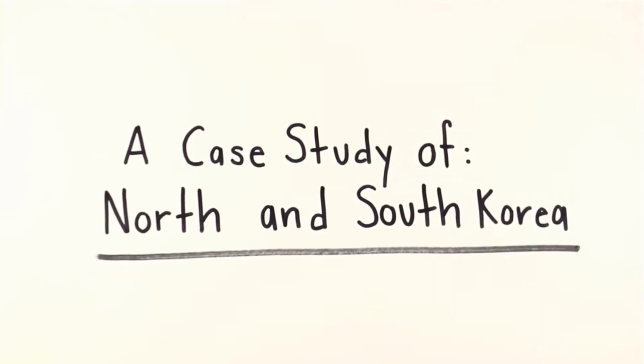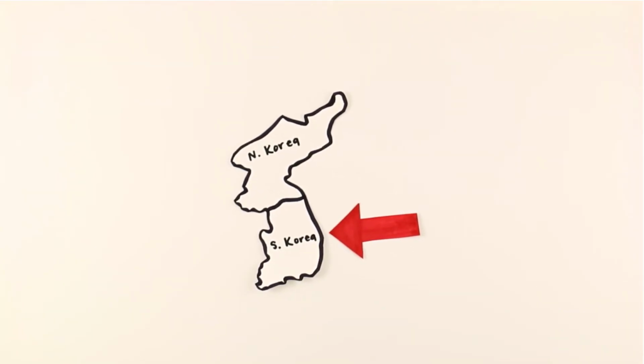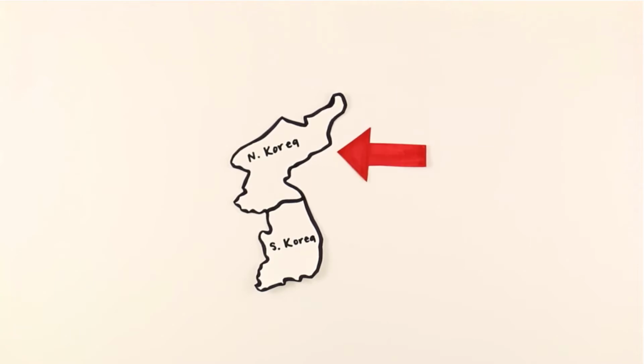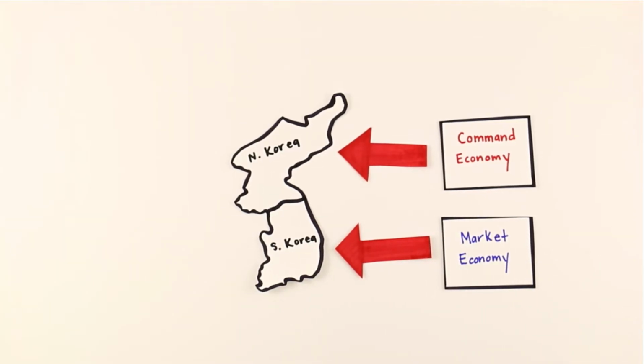Welcome to economics class. Today we will compare a real-life example of a command economy with that of a market system. In the world today, there are only a few communist nations. One of these countries is North Korea. Conversely, South Korea is a highly successful market economy. A case study of these economies illustrates the extreme differences in economic decisions that exist in the world.